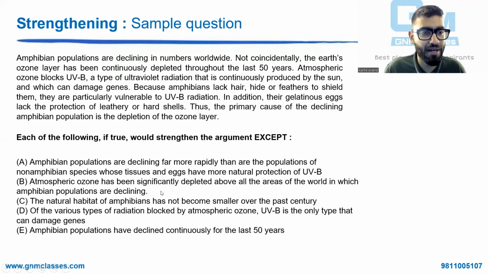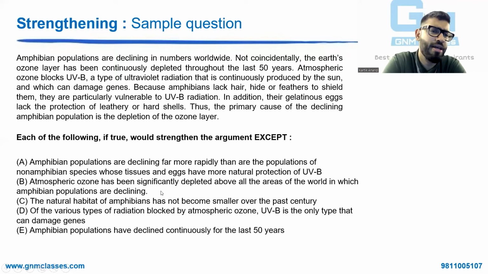So if I read this statement, right, amphibian populations are declining in numbers worldwide. Not coincidentally, the Earth's ozone layer has been continuously depleted throughout the last 50 years. Atmospheric ozone blocks UVB, a type of ultraviolet radiation that is continuously produced by the sun and which can damage genes. So it's giving you a lot of premises and a lot of facts. And in CAT RC also there are a lot of facts, and after that comes a main conclusionary statement, the main statement about which the author puts forward their view. Let's read ahead. Because amphibians lack hair, hide or feathers to shield them, they are particularly vulnerable to UVB radiation.